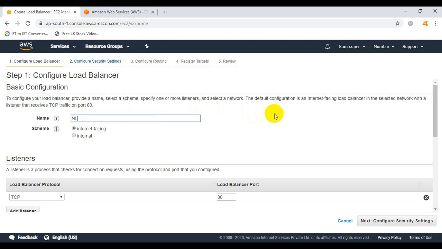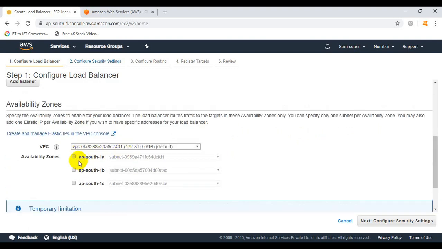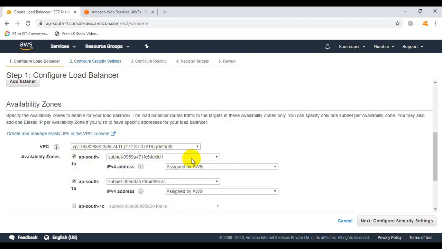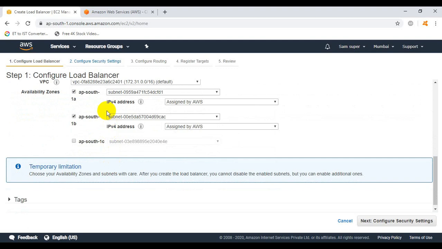I will mention NLB. It is internet facing because it will handle the traffic that comes from the internet, so leave it as it is. In the availability zone, we need to select the two zones in which our EC2 instances or virtual machines are located, which are 1A and 1B. These are the two data centers or availability zones. Click on next.